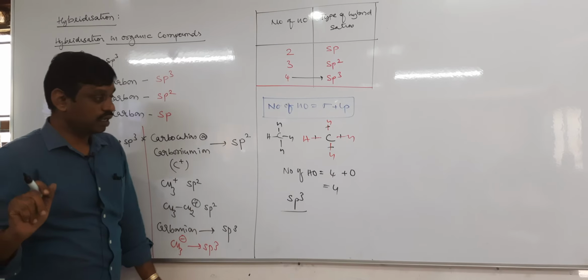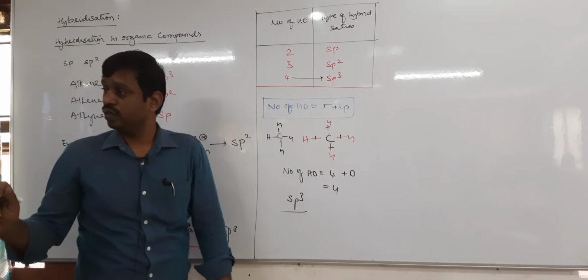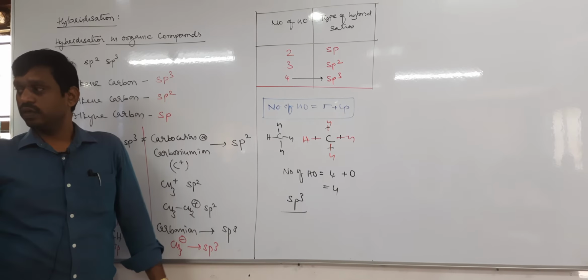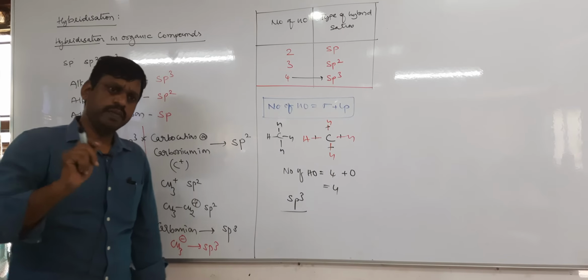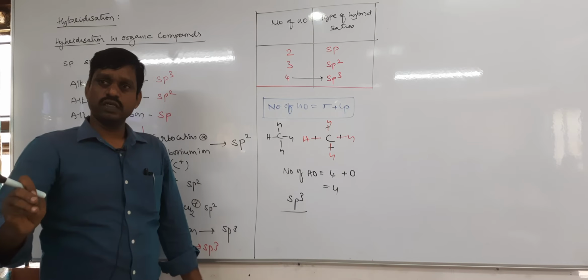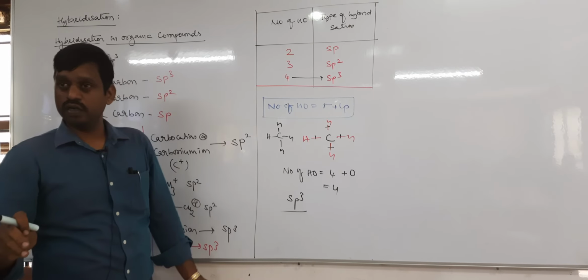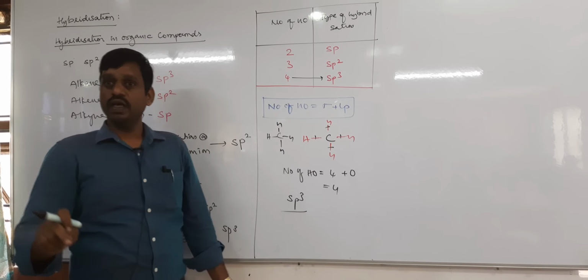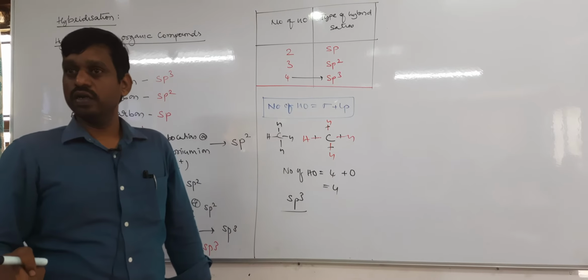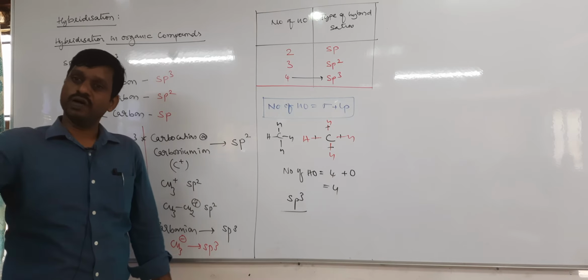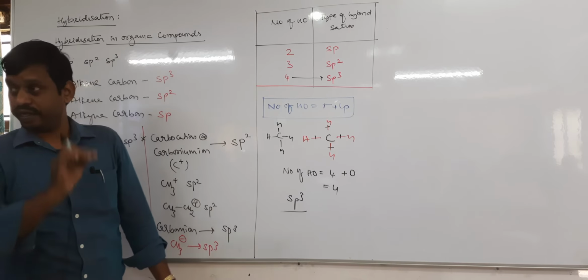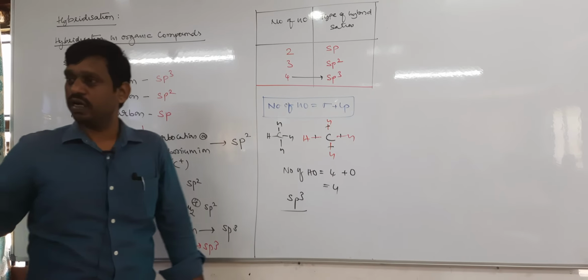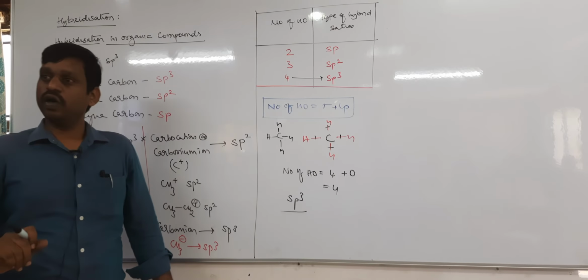Now, what about an unpaired electron or a coordinate bond? Whatever bond is present, if there is an unpaired electron, we have some exceptional cases that we will do later in chemical bonding, like free radicals.